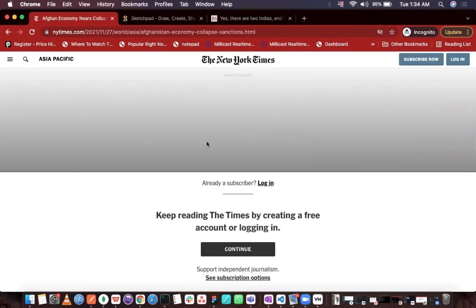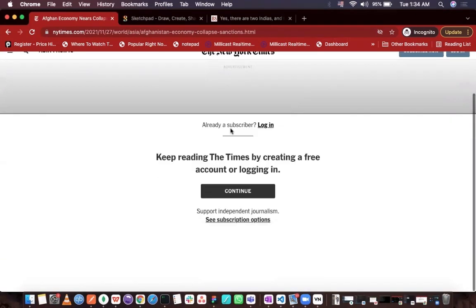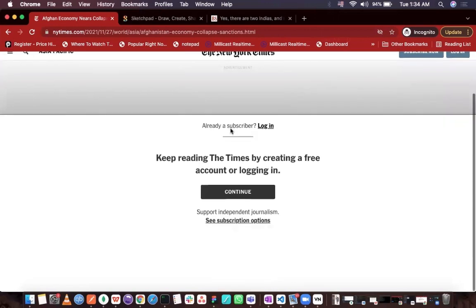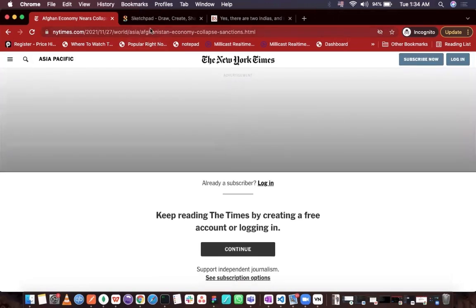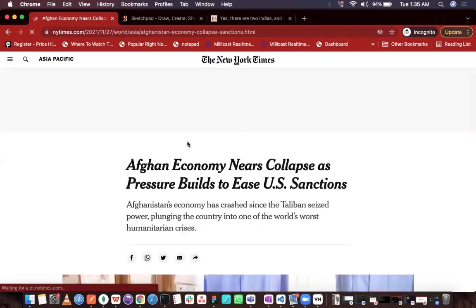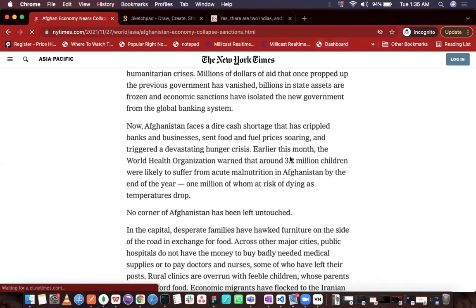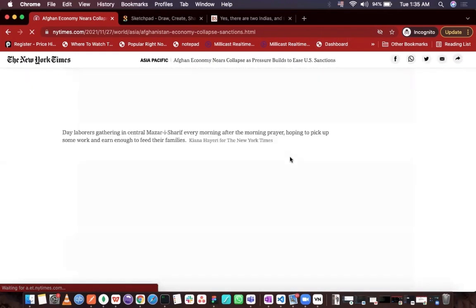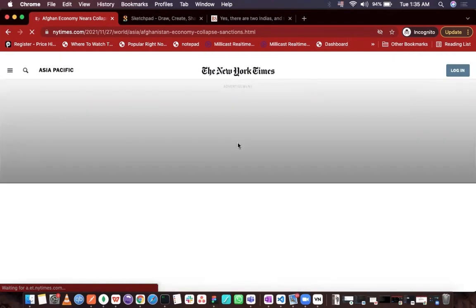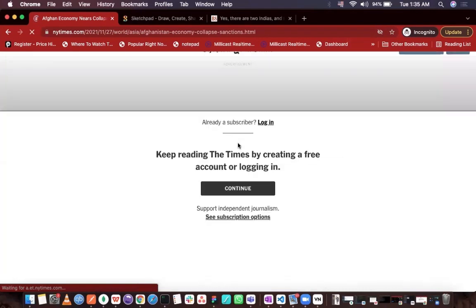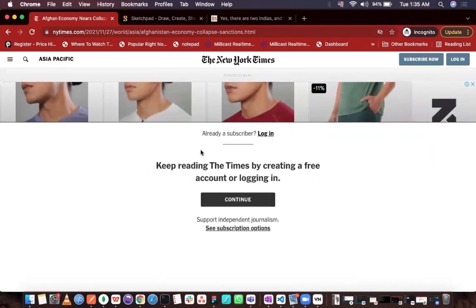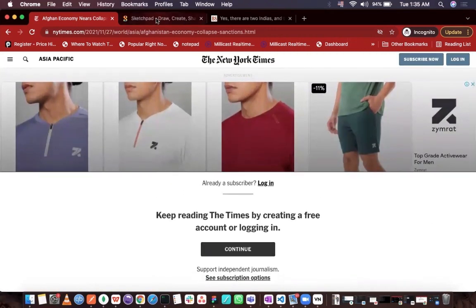Now we will check out the New York Times article. We can see that it is locked. Let's first try to understand what is happening here. When I refresh the page, we can see that the whole article is accessible, but after a few seconds, we get this pop-up which is blocking the article. Let's see what is happening here.